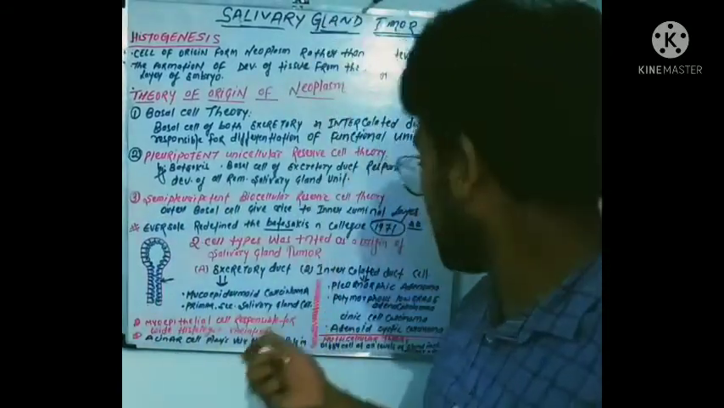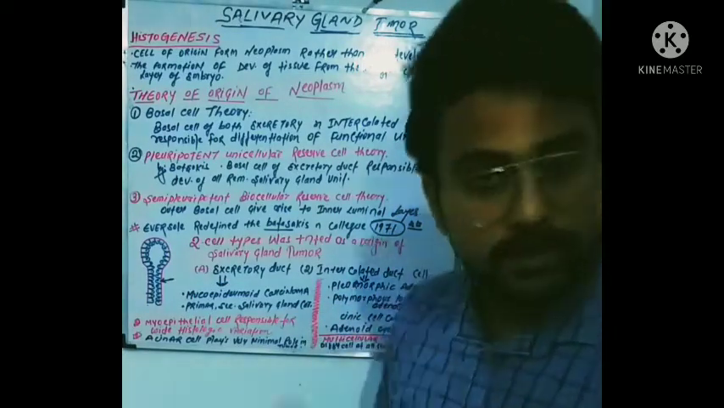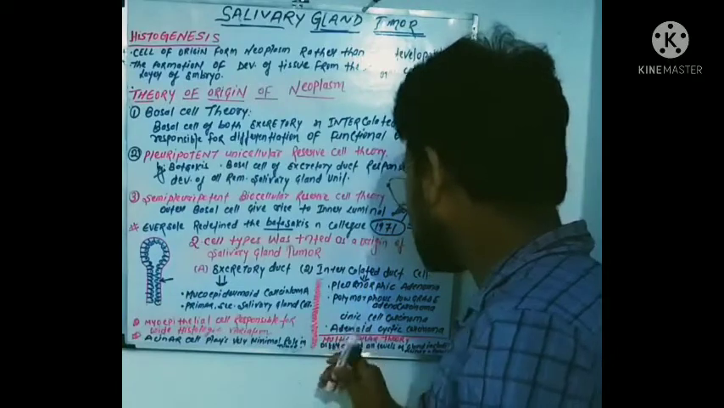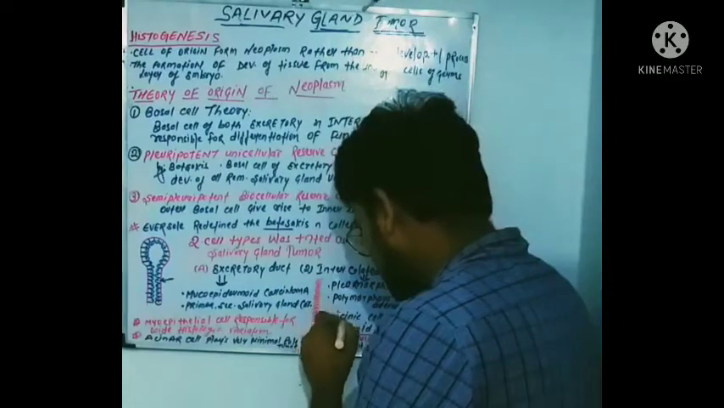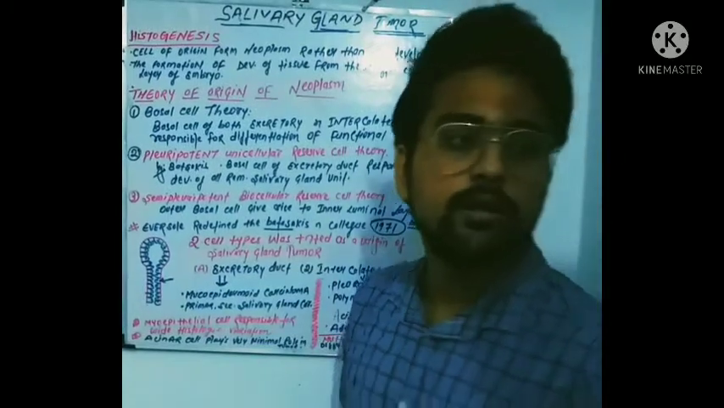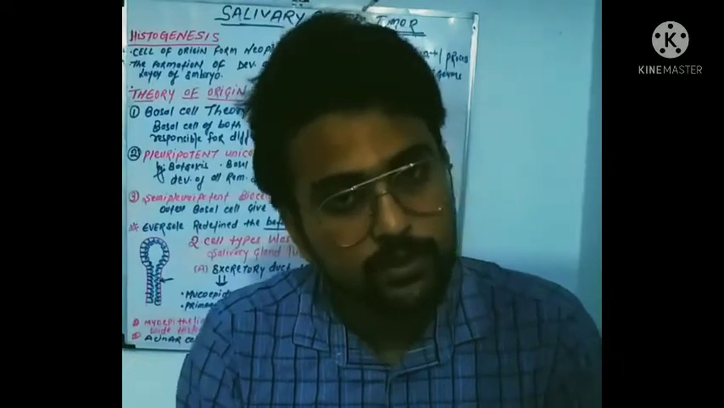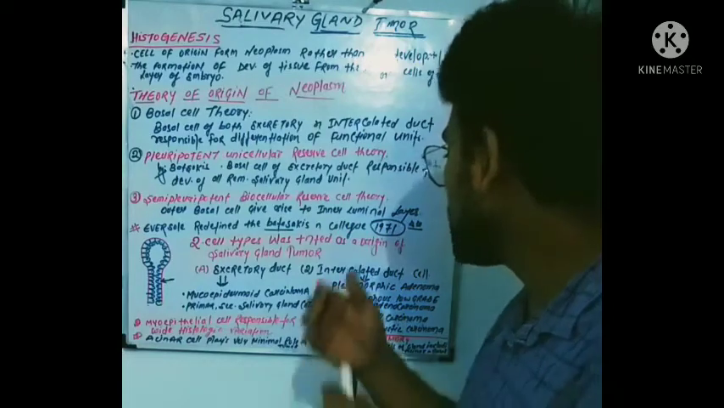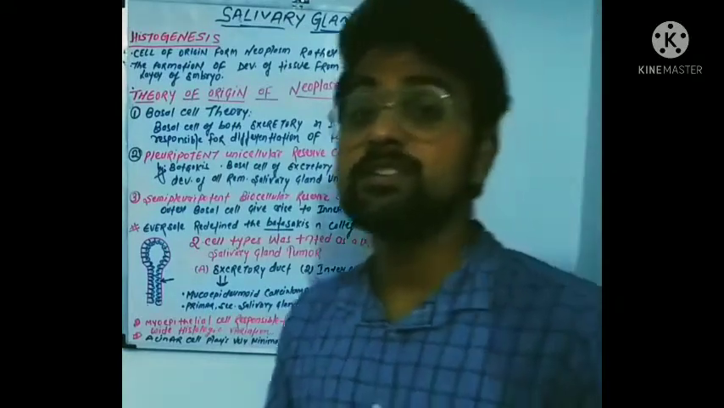Then come to our topic, polymorphous low-grade adenocarcinoma. Yes, polymorphous low-grade adenocarcinoma also originates from the intercalated duct cells. Then the acinic cell carcinoma, which also originates from the epidermoid carcinoma. Okay. Then we come to the basal cell adenoma or adenoid cystic carcinoma. These all have originated from the intercalated duct cells.